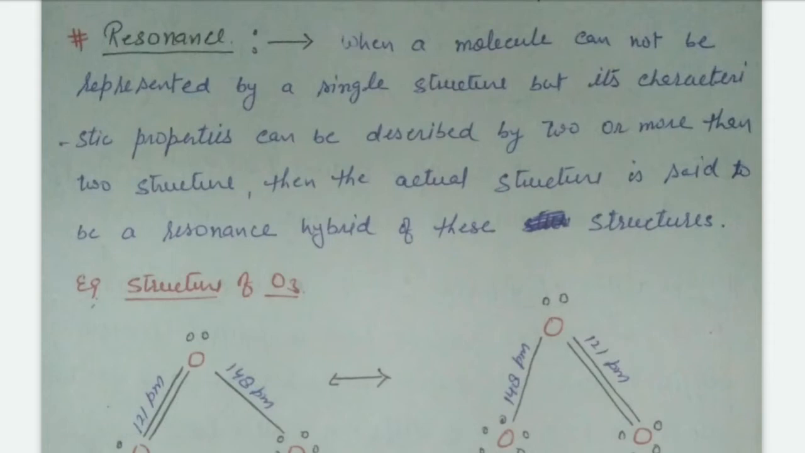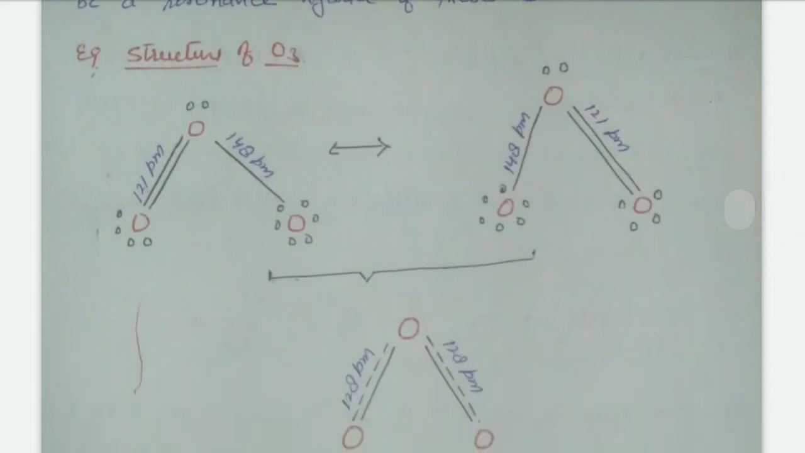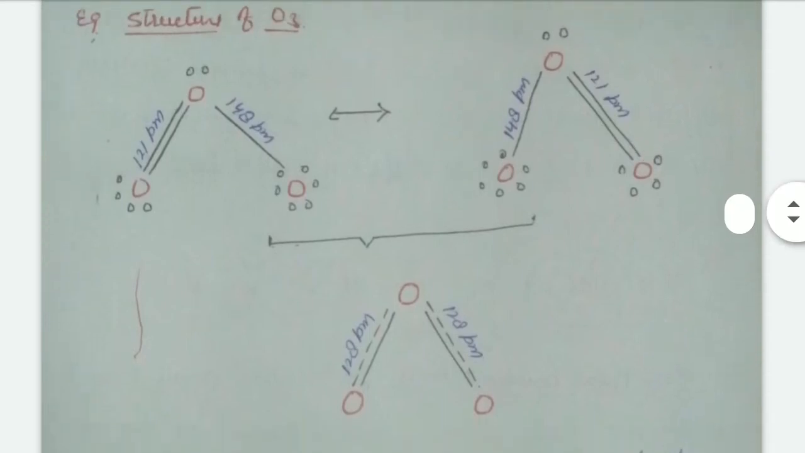For example, the structure of O3, which means ozone. In O3, one oxygen is combined with two other oxygen atoms, one by a double bond and another by a single bond. The bond length of the single bond is higher than the bond length of the double bond. It is clear in this figure that the single bond has a bond length of 148 pm, while the double bond has 121 pm. It means a single structure cannot explain the properties of ozone.